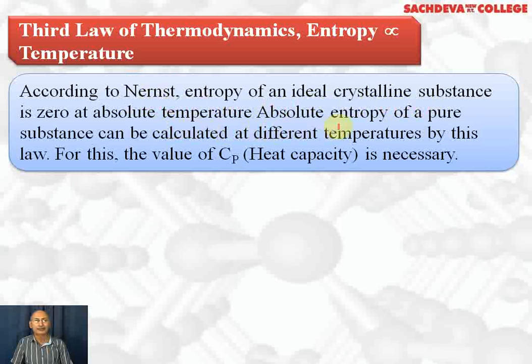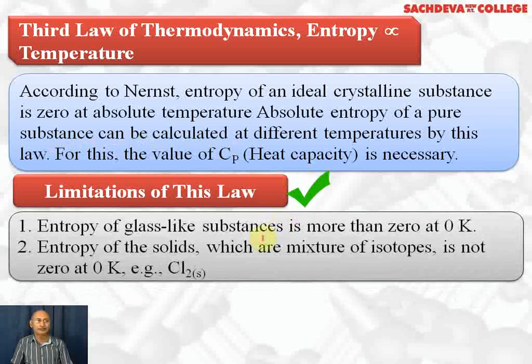That is, the absolute entropy of a pure substance can be calculated at different temperatures by this law, except at 0 Kelvin. For this, the value of Cp is necessary. Limitation of this law: entropy of glass-like substances is more than 0 at 0 Kelvin. Entropy of solids which are a mixture of isotopes is not 0 at 0 Kelvin.